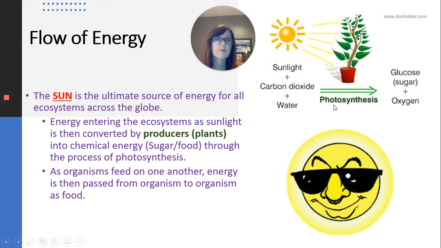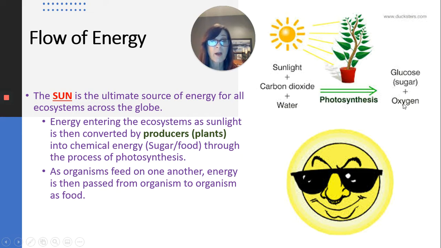Plants take in sunlight, perform photosynthesis, and make their own food, which is a sugar called glucose. They store some of that and use some of it to be converted into energy for growth and repair of plant tissues if they get damaged. We get this glucose or sugar when we eat fruits and vegetables. But it all begins with the sun. Boy, we'd be in trouble without the sun. And of course, we know through photosynthesis, oxygen is also produced.